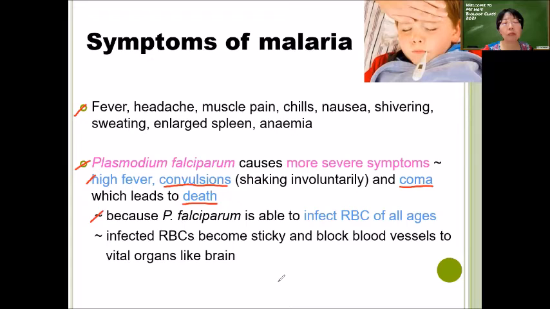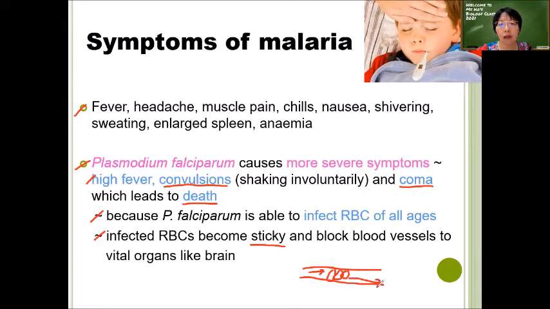Because Plasmodium is able to infect red blood cells of all ages, whether it's 1 month, 2 months, or 3 months old, it infects all the red blood cells, and then the infected red blood cell becomes very sticky. When they become very sticky, they stick to the blood vessel and they cannot move. So it will block the flow of blood to the targeted organs. When the blood vessel has sticky red blood cells, they stick together, so there'll be no blood flow.